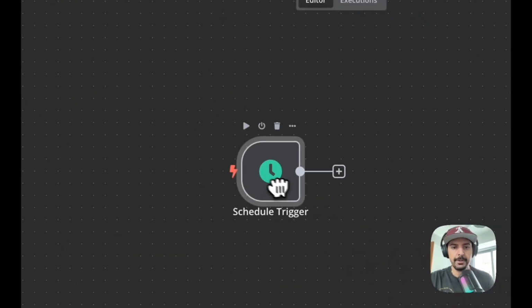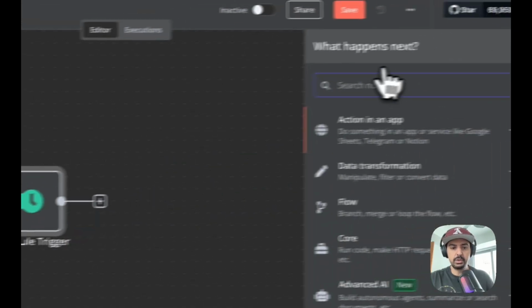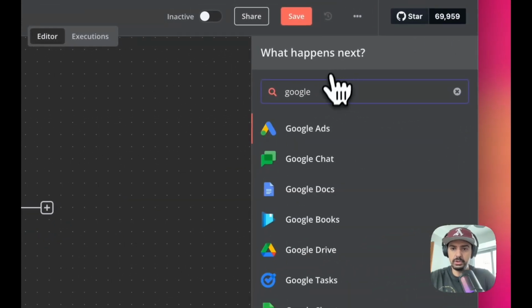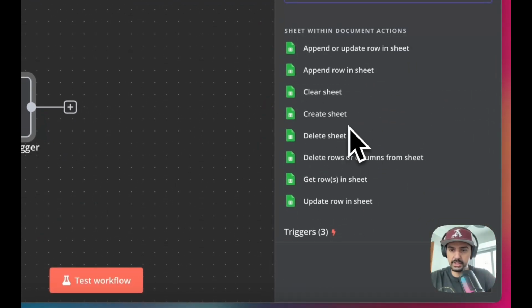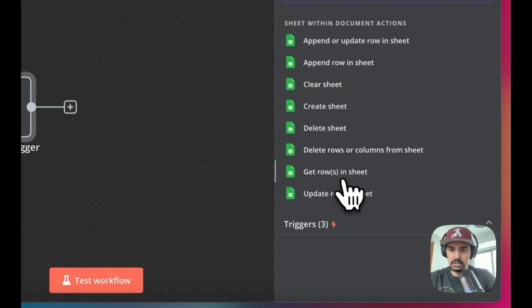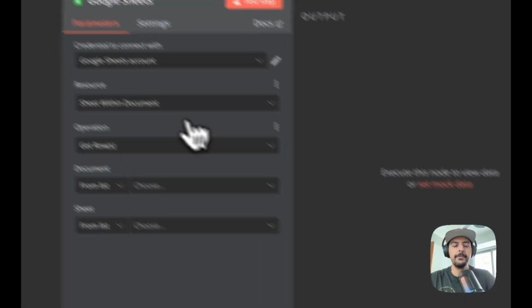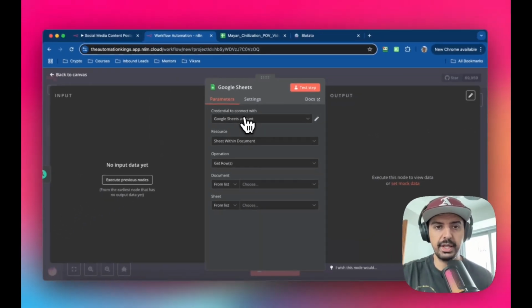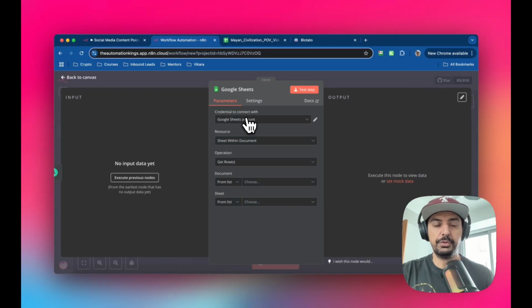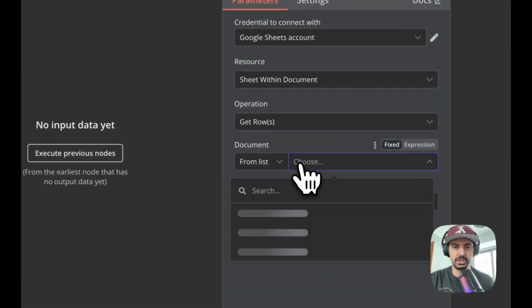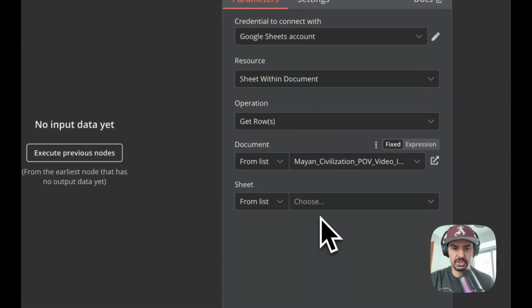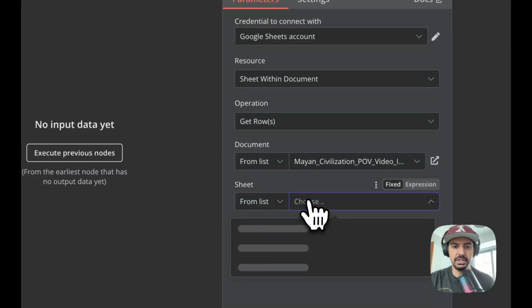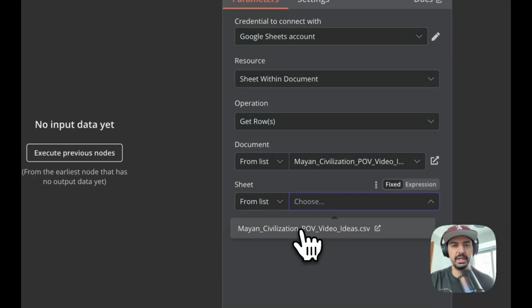So very straightforward. The next one you want is a Google Sheets node, and you're gonna want to get the get rows in sheet, okay? And make sure you create an account for this, so you connect it up to your correct G Suite or Gmail account. And then the resource is going to be sheet within the document, and the operation is get rows. And then for this, I'm just going to choose the Mayan civilization video that I'm using. And then for the sheet, it should be the correct sheet name. So for me, it's the same, okay?